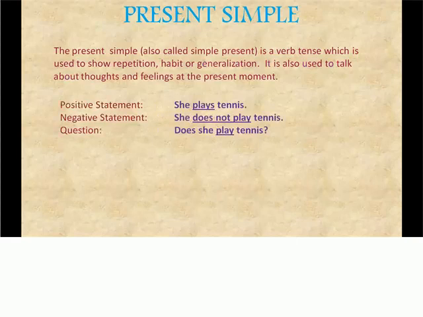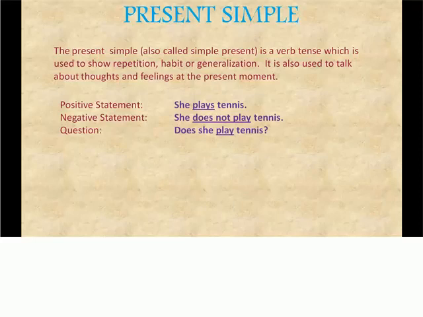Any sentence can be written as a positive sentence, a negative or a question. These are the basic types of sentences which we use in our daily conversation. First we will see a positive: she plays tennis.